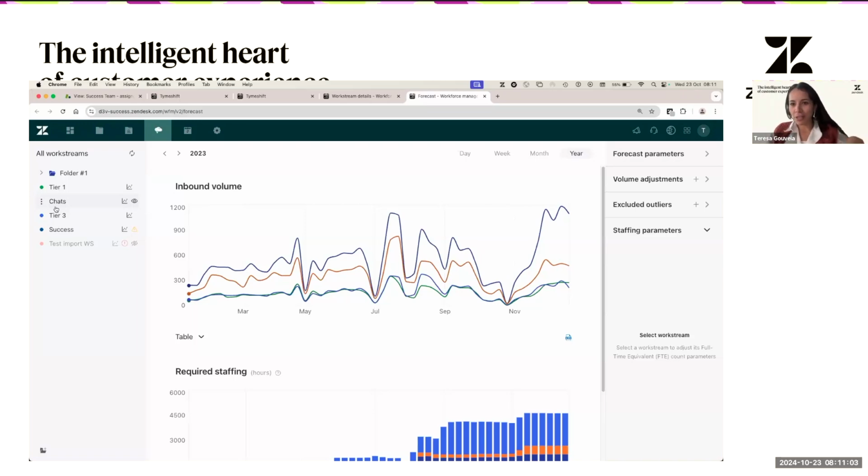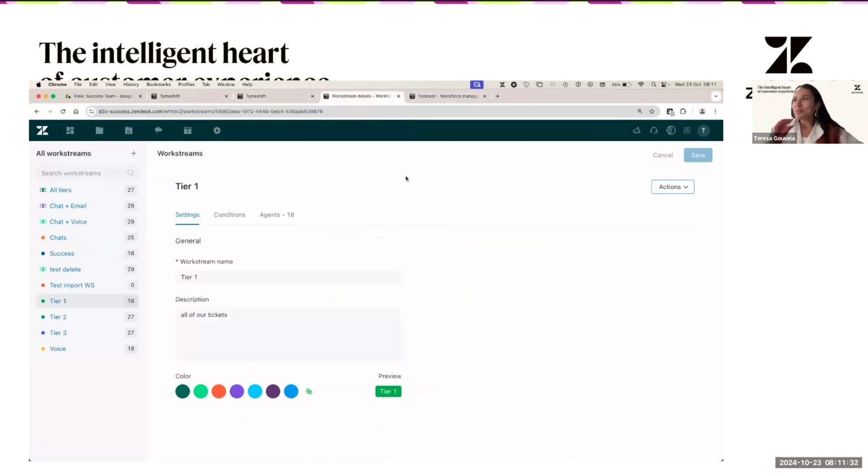But if you are still not ready and you're just starting with the tool, probably the best thing that you could do is segment this by channel, okay? And it's very important that whatever segmentation you decide to do, the first one needs to be channel. Why? Because we have different staffing parameters, and each of these staffing parameters are basically the SLAs. So I will assume that each channel has different SLAs, right?